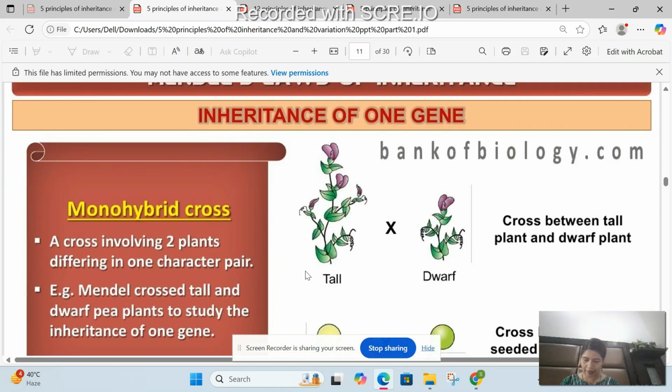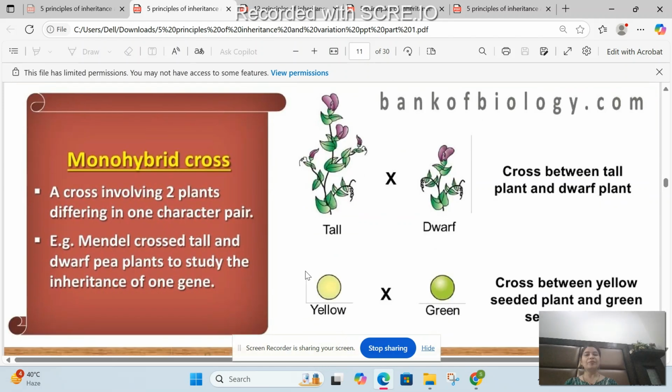All right. Coming ahead. Then you have monohybrid cross. You remember we did heredity in grade 10 also, and we had done these monohybrid crosses when we cross a tall plant and a dwarf plant. So then we see the first generation, second generation coming up. I will explain this with the help of a worksheet. I will upload that on the channel, and then you can do that. All right.